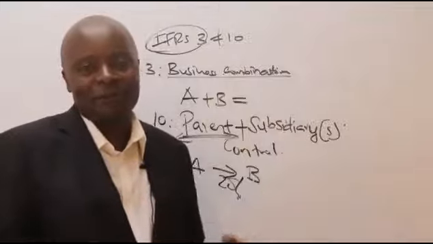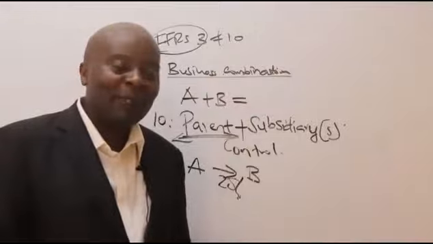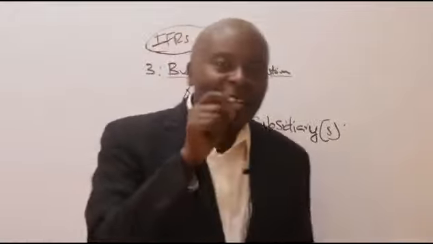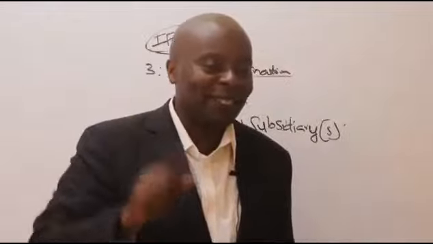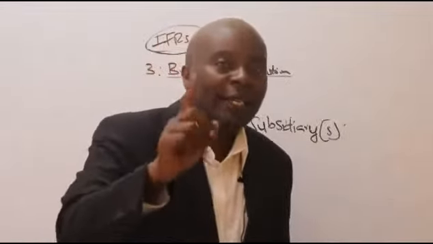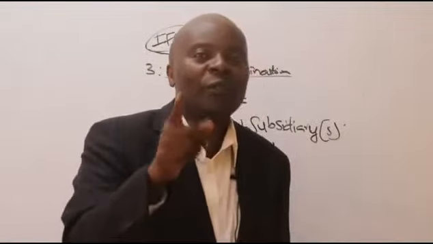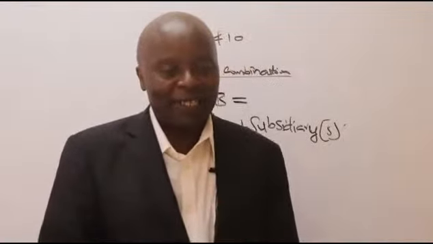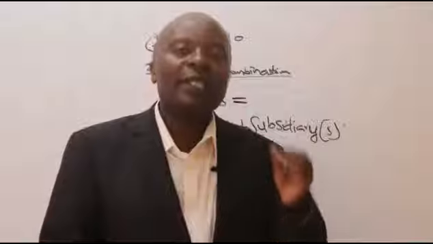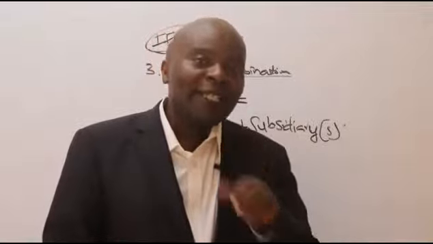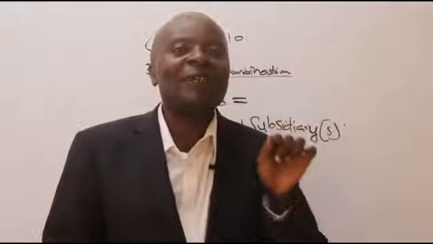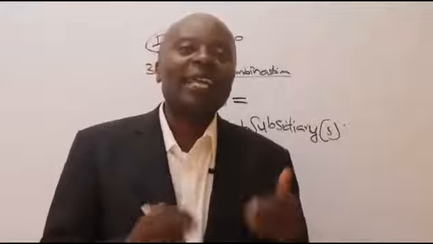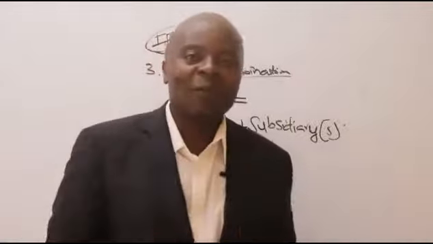of B. If you look at your past papers, especially for the students who are doing CPA Section 6, you will see where they tell you that A has got 40% shares in B. And they are quite clear in their mind. The KASNEB examiners nowadays are very good. They're highly trained. So they'll tell you that A has got 40% in B. And then somebody will start making the assumption that because A has got 40% in B, that 40% is below 50%, so that will be an associate. We'll be looking at associates later.